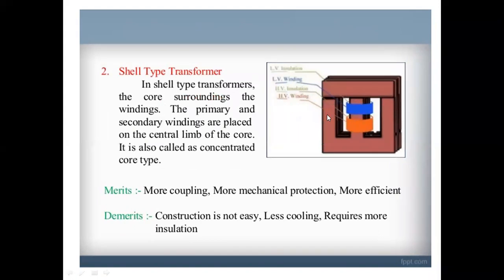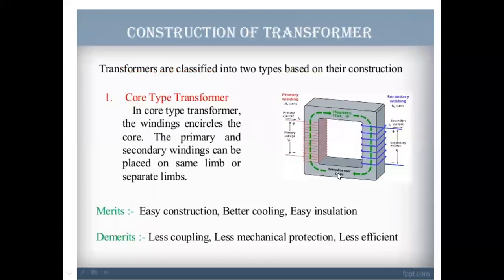Here also it will flow. It is nothing but a parallel magnetic circuit we can call that one here. Up to here, same flux will come. At this point, some flux will go here and some flux will go here. That is the shell type we are going to call.